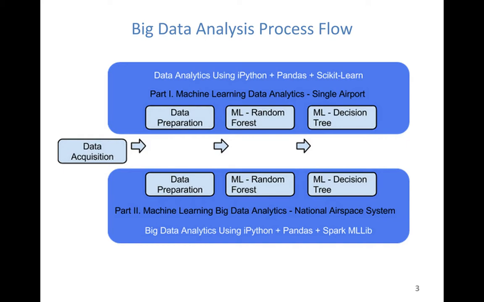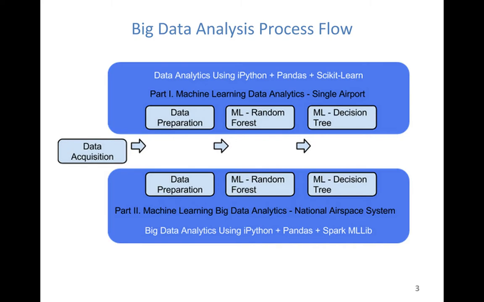The second part is more of a big data analytics, which focuses on the national airspace system, which means we assume all airports are homogeneous, meaning that they are the same. Let's look at how the weather prediction as well as flight demand and capacity will have impact on the delay at an airport, assuming all airports are homogeneous.